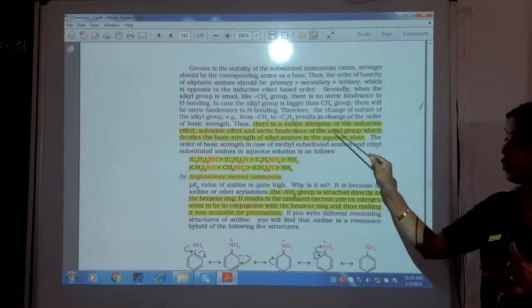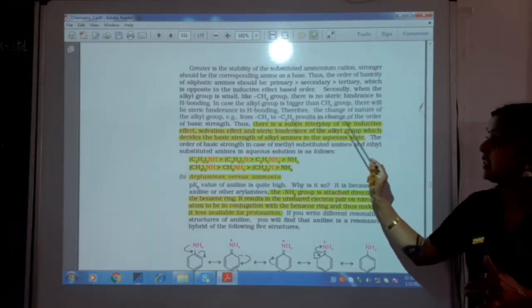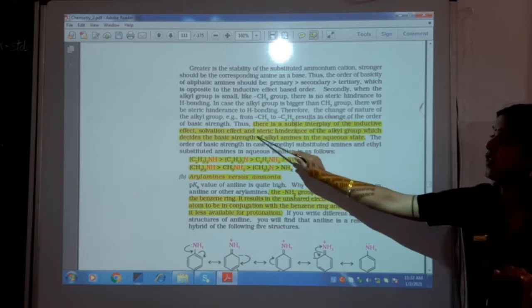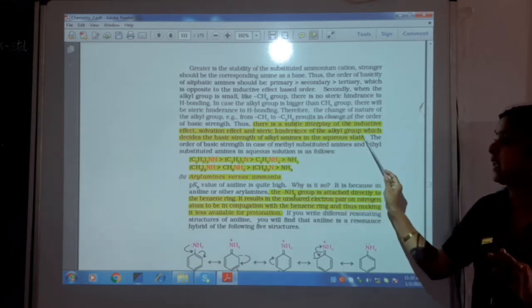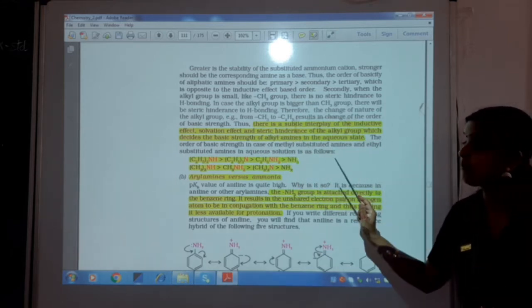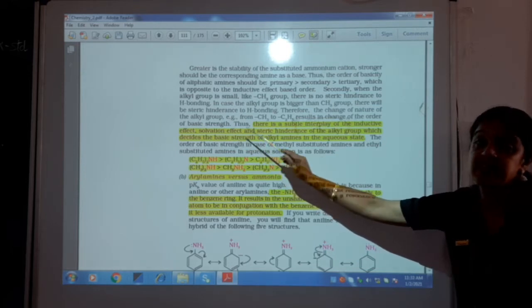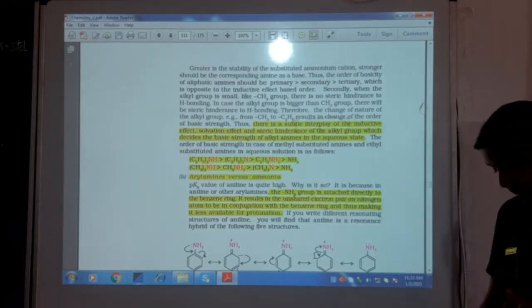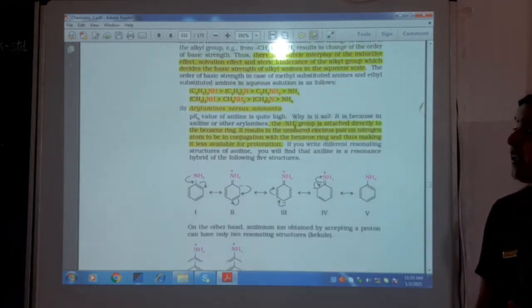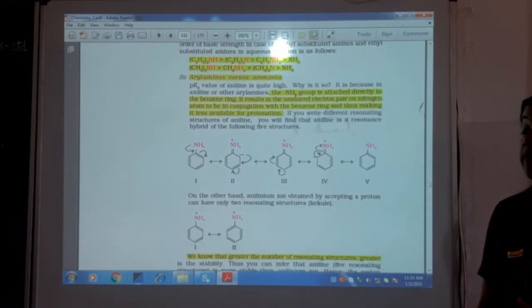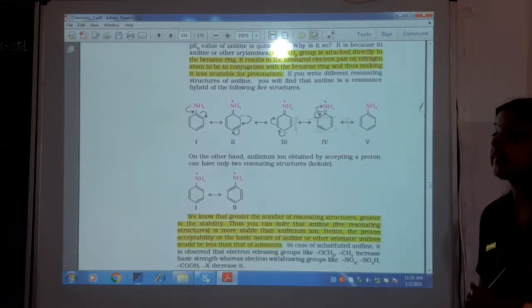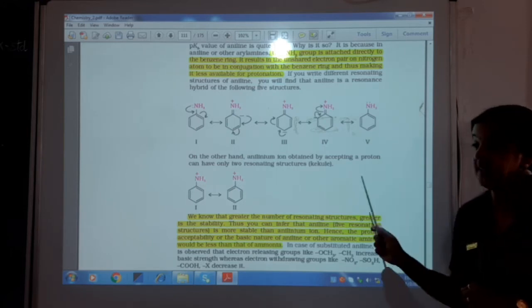The total conclusion is that the inductive effect, the solvation effect and the steric hindrance of the alkyl group play a very important role in deciding the basic strength of alkyl amines. But when you take aryl amines, what happens here? When we are talking about a benzene ring, definitely we should talk about resonance.